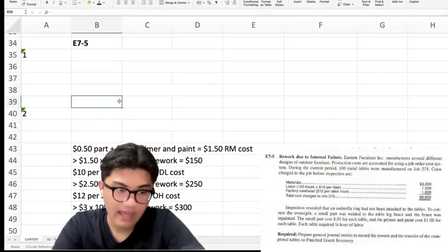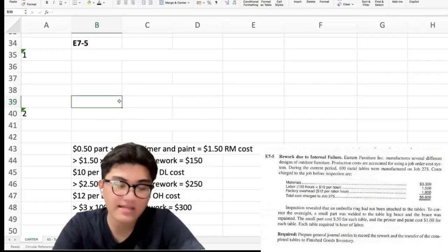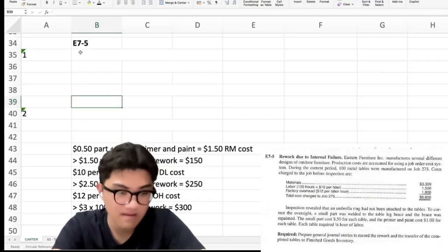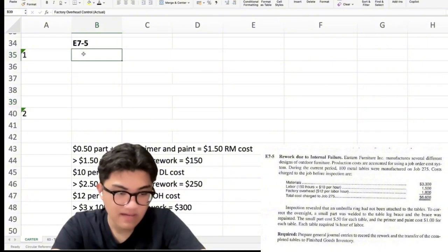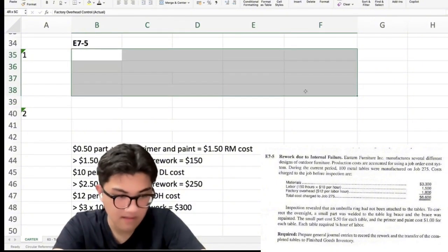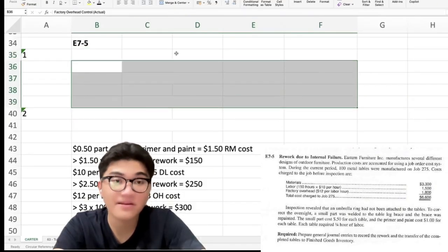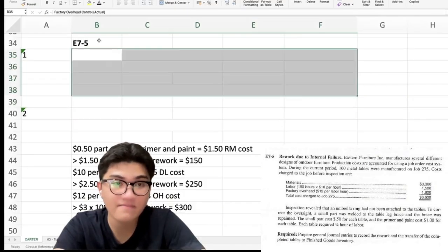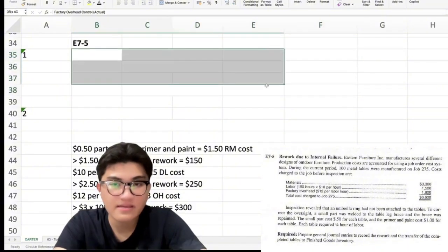So yeah, adding everything, $1.50 in materials, $2.50 in labor, and $3 in overhead. So, ang atong makuha is $7 per table. Okay.